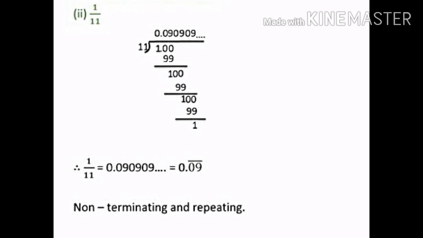When we divide 1 by 11, we get quotient as 0.090909 and so on. That means the block of digits 09 after the decimal is repeating, and we write this quotient as 0.09 bar. This bar represents that the two digits 09 are repeating in the quotient.